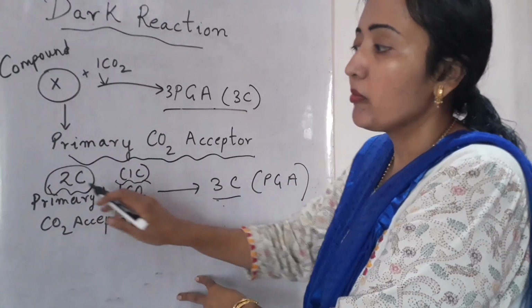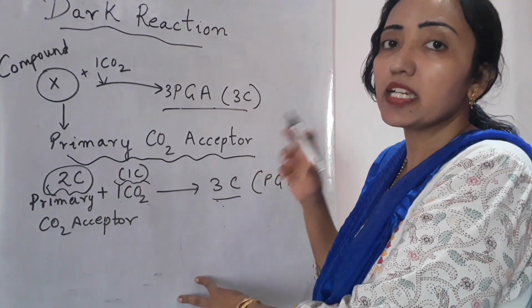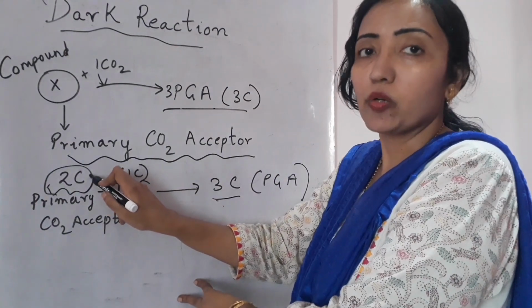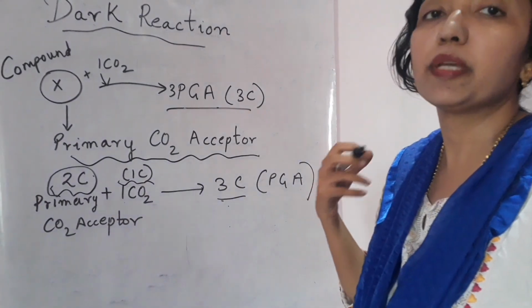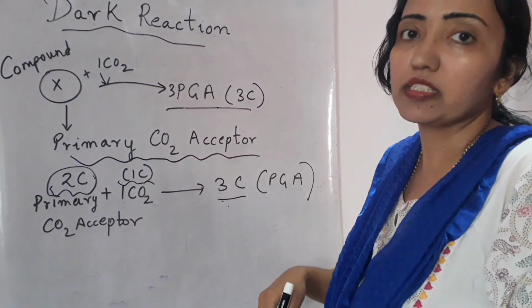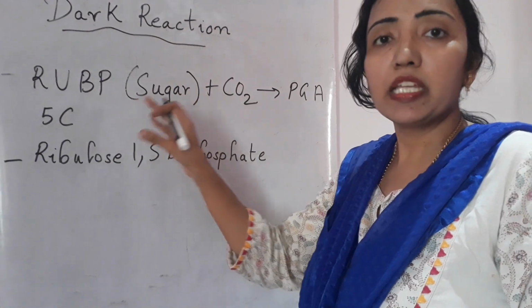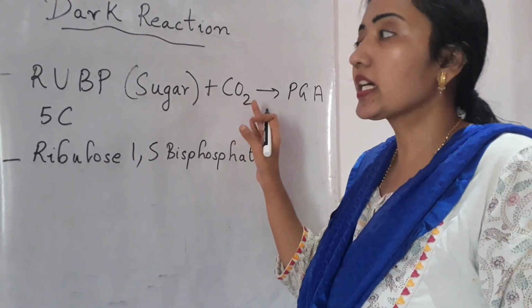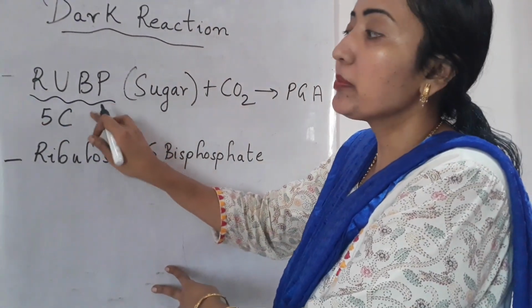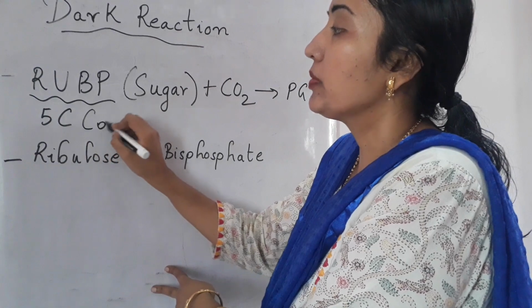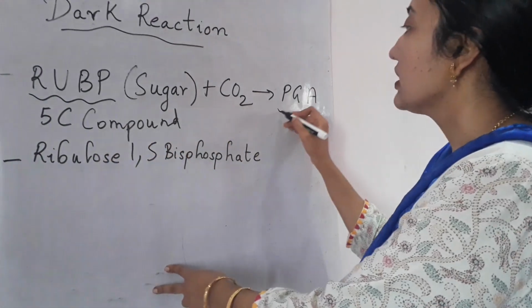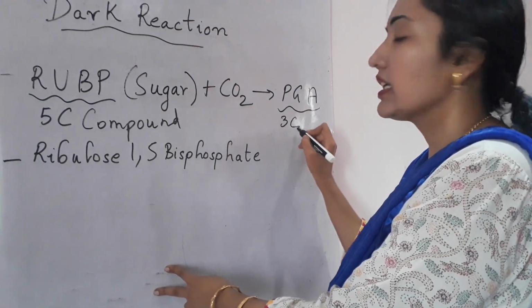But in the overall cycle, many scientists tried to find a 2-carbon compound and could not find one. Many scientists did much research, but they couldn't find a 2-carbon compound which combines with carbon dioxide. It was found that the primary carbon dioxide acceptor in the dark reaction is RuBP. RuBP is a 5-carbon compound which combines with carbon dioxide to form the 3-carbon compound phosphoglyceric acid.